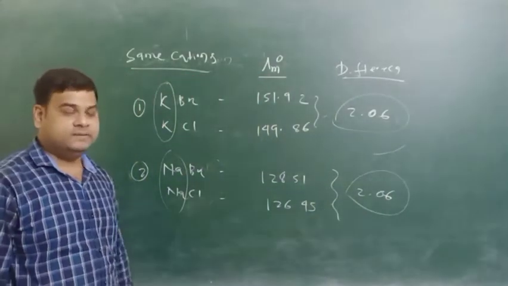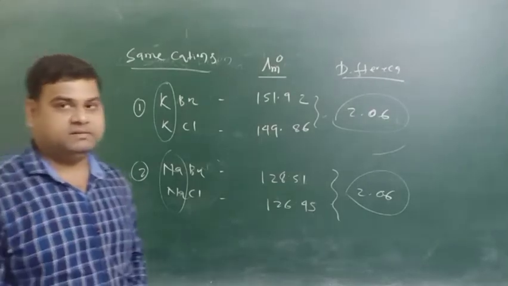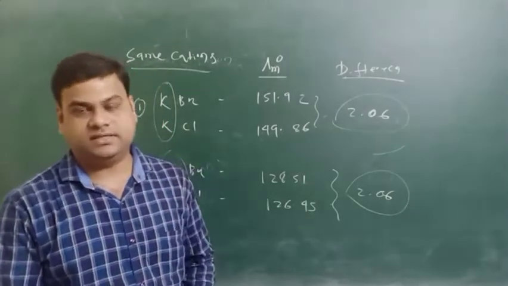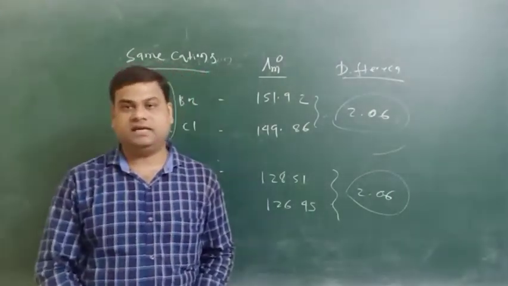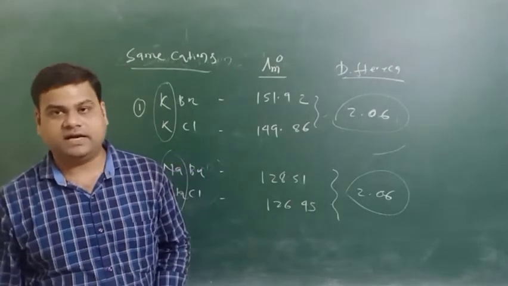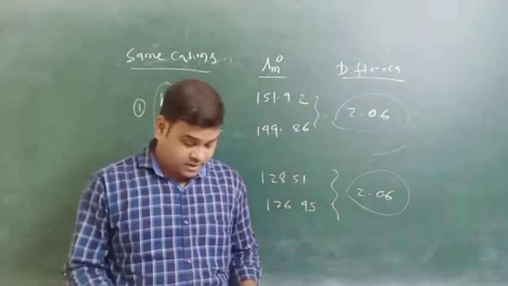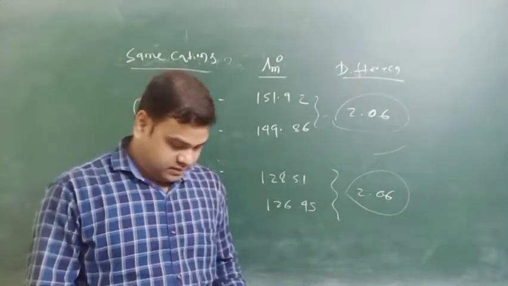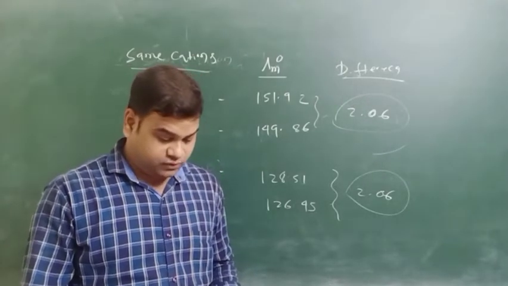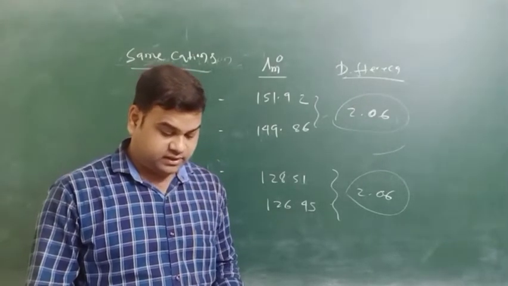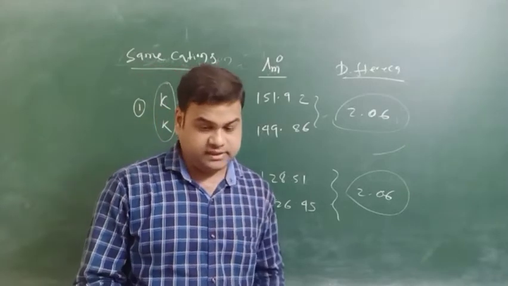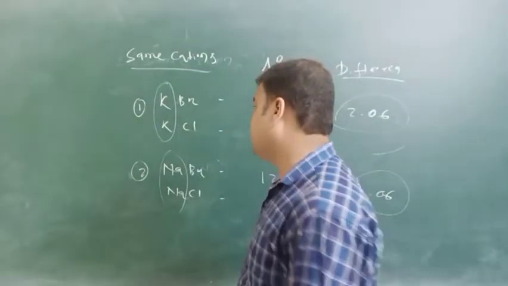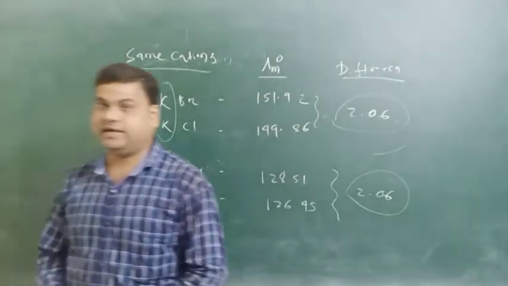So we have concluded that when we take the same cationic part and replace the anion by the same other anion, we get the same amount of difference at infinite dilution. In other words, the difference in the conductance of any two cations or anions appears to be the same. Here we have calculated these values.